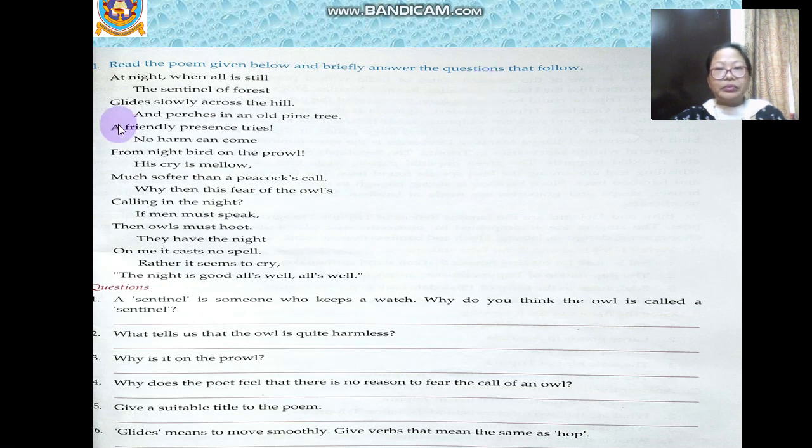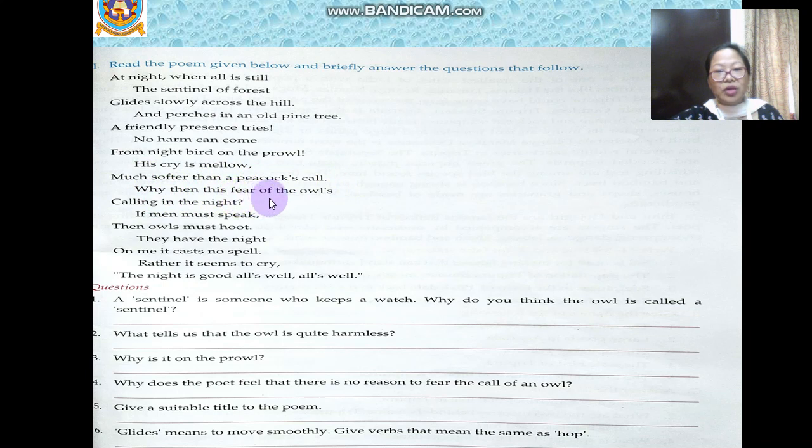All right. I will begin reading the poem. At night, when all is still, the sentinel of forest glides slowly across the hill and perches in an old pine tree. A friendly presence tries, no harm can come from a night bird on the prowl. His cry is mellow, much softer than a peacock's call.